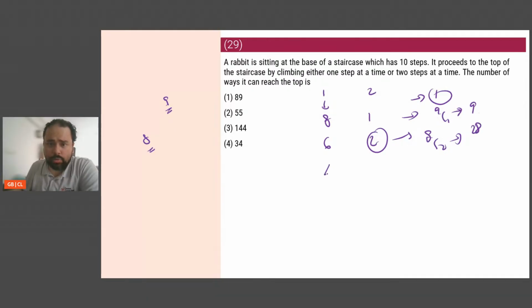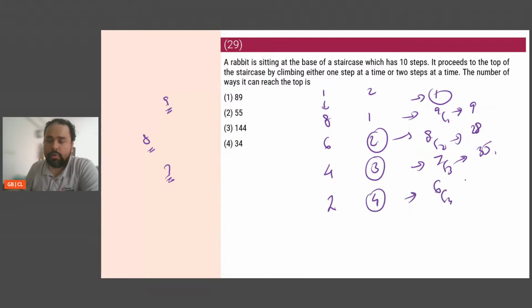Next, he can do 4 ones and 3 twos. That means a total of 7 steps. Out of these 7, 3 will be 2. So 7C3, 7 into 6 into 5 by 6, which is 35. Next, he can do 2 ones and 4 twos. So that means a total of 6 steps. That is 6C4, so 6 into 5 by 2, that's 30 by 2, which is 15.